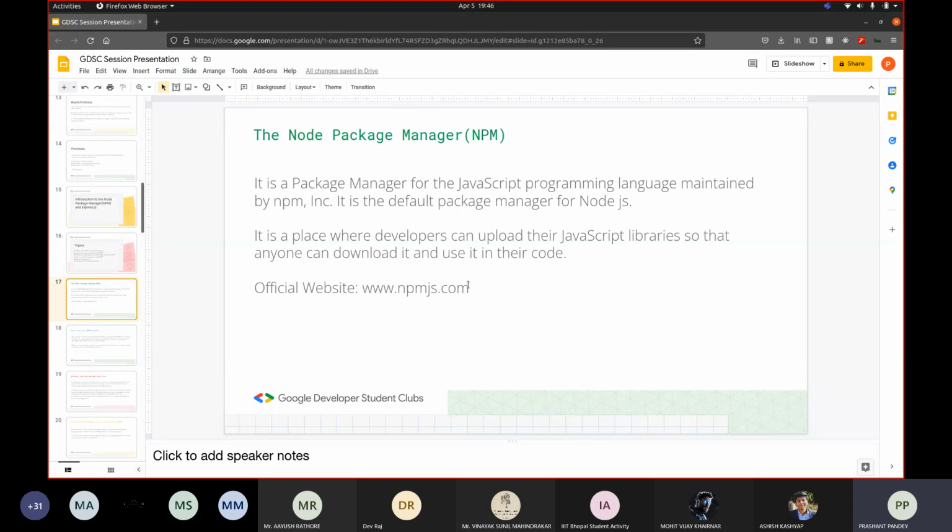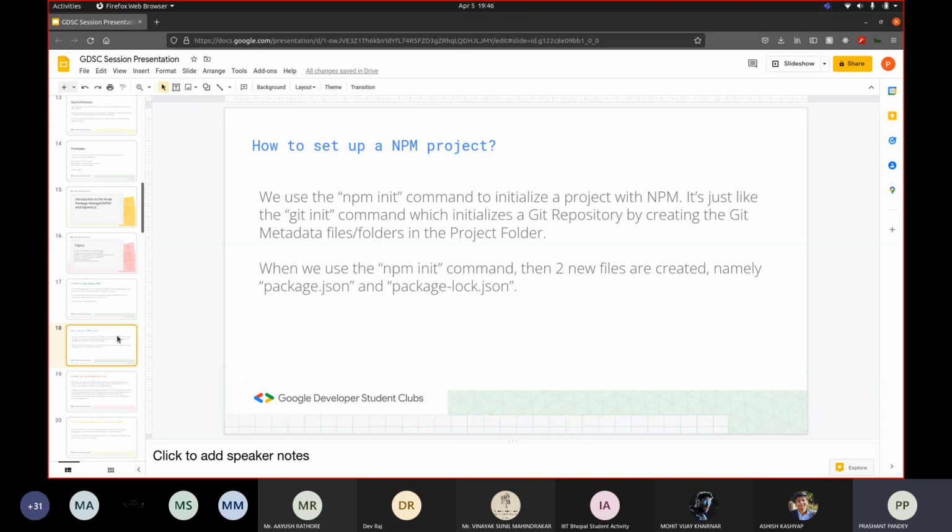So this is simply a place where you can host your libraries, and other developers or people can simply download those libraries and use them in their code. So that is what npm is. You can think of it as the GitHub for Node libraries. Okay, the libraries written in JavaScript.